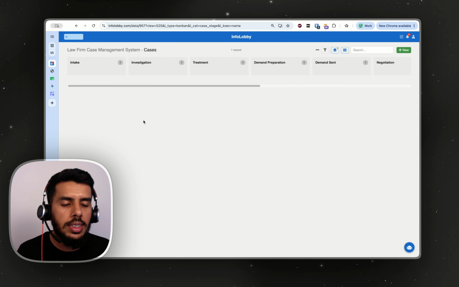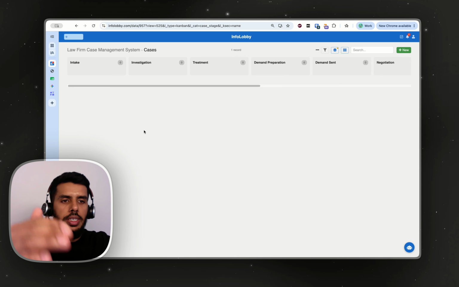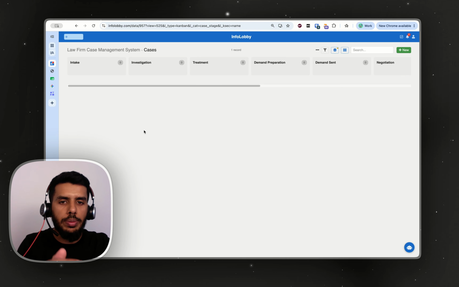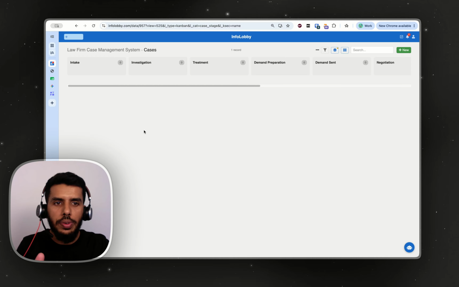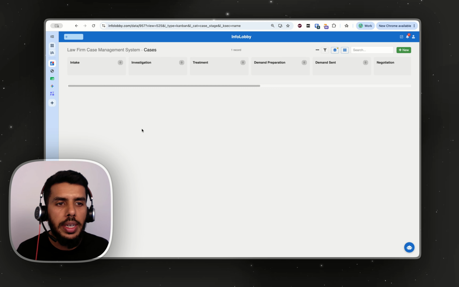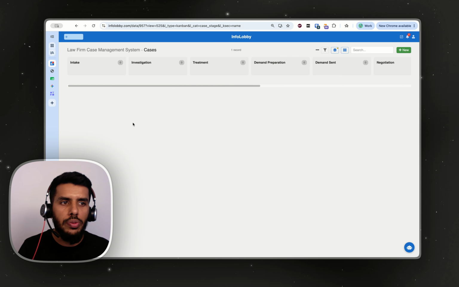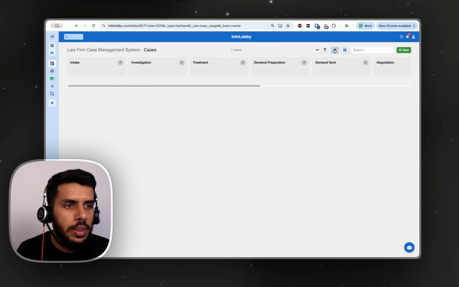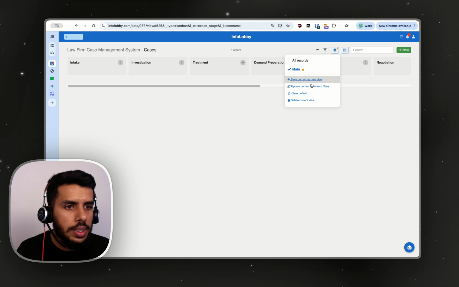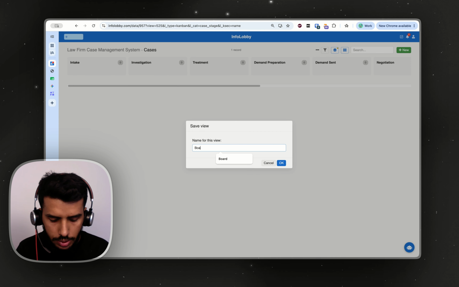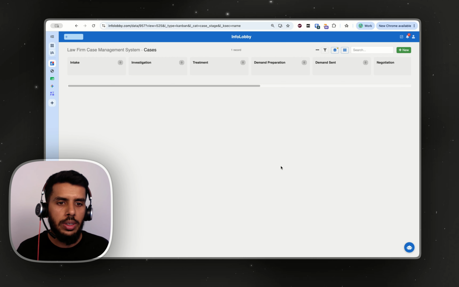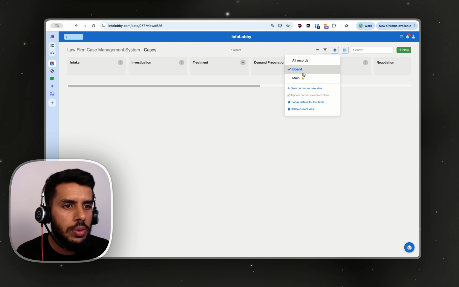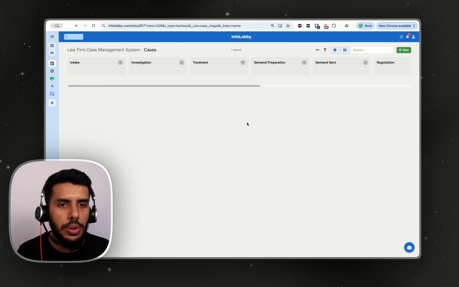What this does is that if you have like 50 cases going on in your law firm, you can see all of it properly in a board, and this is really helpful for you to know where you are standing as a law firm, as a company, in terms of your jobs. Now if you want to save this, once again you can go ahead and create here, and I will call this a board view. Great, now we have two views. We have the main view and we have the board view.